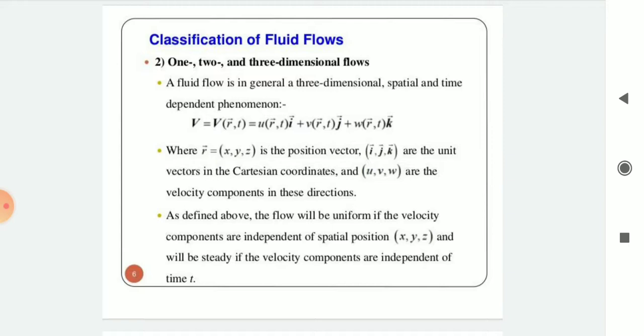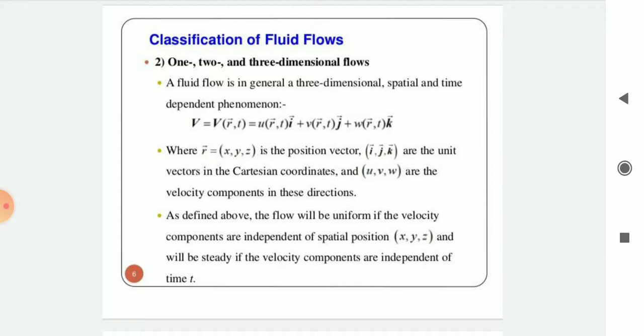Then the flow in which the velocity is a function of time and three space coordinates x, y, z is called three dimensional flow. For example, flow in converging or diverging pipes or open channels, flow in a river, flow at the inlet of a nozzle, etc. are examples of three dimensional flow.